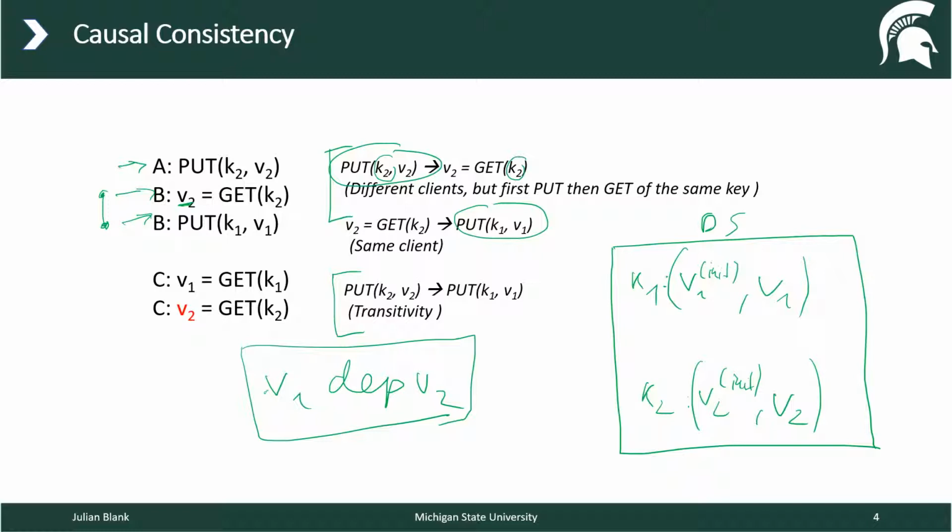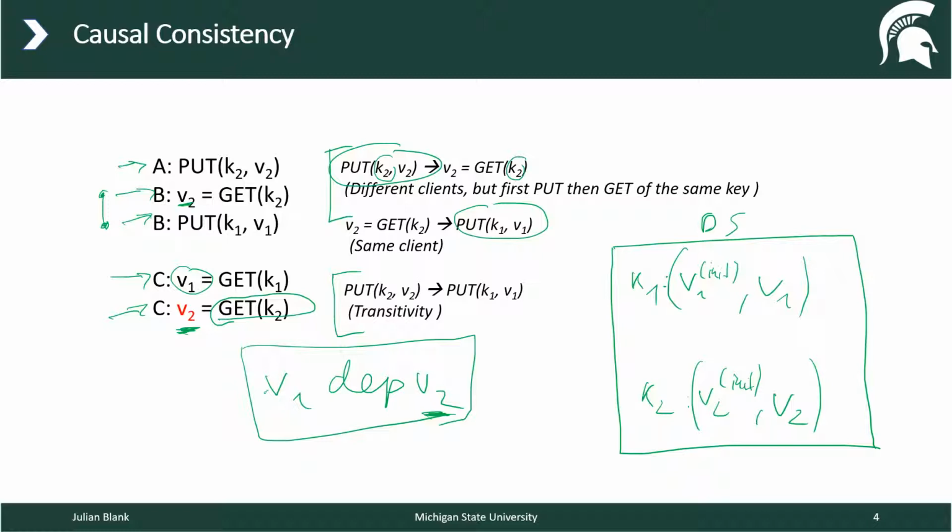Okay, let's continue now. So then client C gets first v1 and second a get statement on k2. Now the v2 is the important value. So let's assume the client sees v1, so the v1 is visible to the client. Then v2 must be visible to the client.